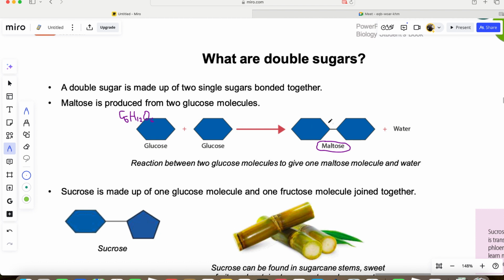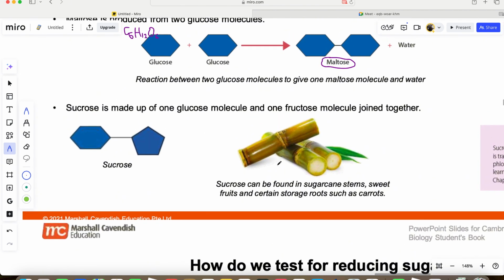And the test is also Benedict solution. The test for both simple sugar and double sugar is Benedict solution. Okay, we're going to talk about the test. Now what is the case of sucrose, which is also a double sugar? Sucrose, a good example is sugar cane.